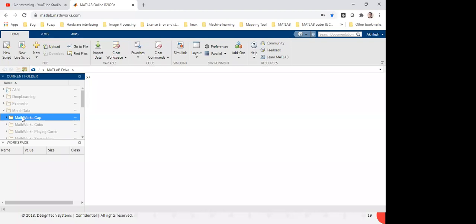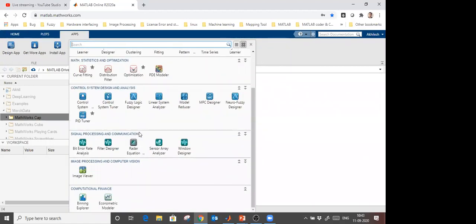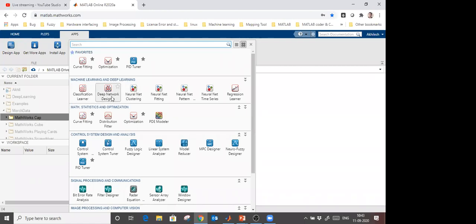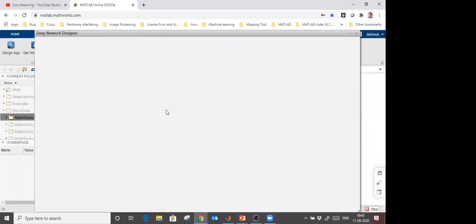In this way you don't have to read all images at a time in MATLAB. Because if you have thousands of images, reading all images at a time takes a long time, and your system can hang if memory is full. So it is better to do it like this, and we can create an image data store for that. Second, I have to use the app for that, so from here I am going to use Deep Network Designer. I am just showing you a demo first of all. Later I will explain how layers work. So this is how you can use this app to create your deep learning models.